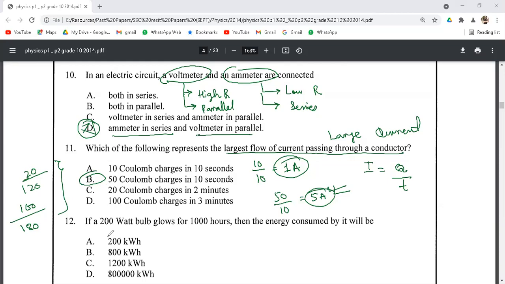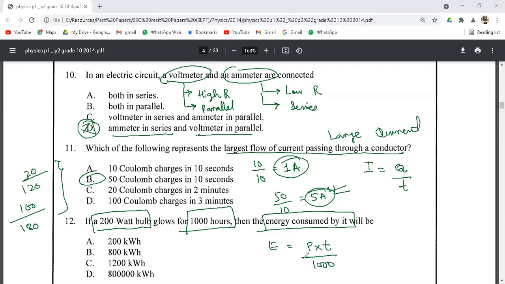Let's see question number 12. If a 200-watt bulb glows for 1000 hours, the energy consumed by it will be equal to what? So we know that energy is equal to power multiplied by time and divided by 1000 if we want to calculate this energy in kilowatt hour.